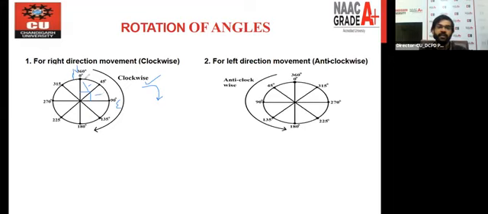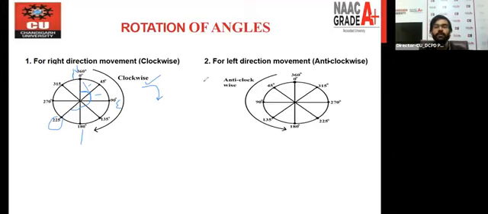In the same way, you will get 0, 45, 90, 135. Just keep adding 45 and you will get every angle. Let's say you are here, you will say this is 225 degrees. From the starting point, we start with 0 here, so simply this is 180 degrees, and if you add 45 to that, it becomes 225 degrees. In the same way, you can keep adding 45 after every half rotation.